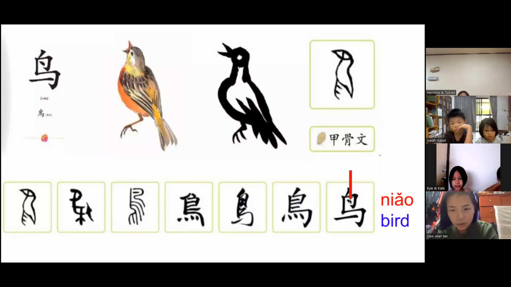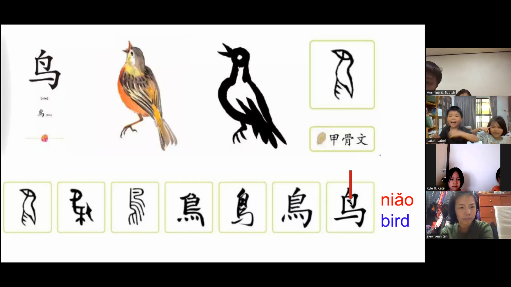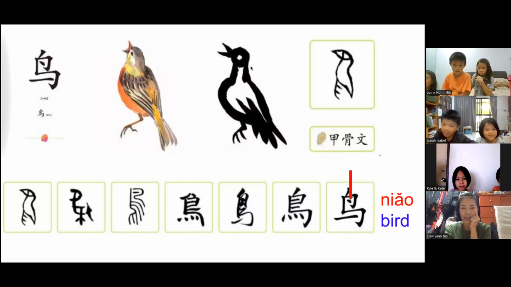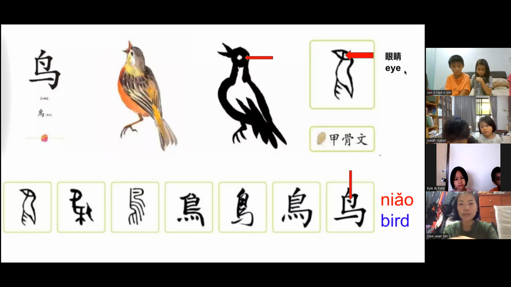Can you tell me what is this red arrow that I pointed at? Which part of the bird is that? The arrow that I pointed with the red color. Eyes. Are you sure? Yes. Oh, very sharp. This part? Another arrow? Eyes also. Alright, so all these are the eyes of the bird. Eyes we call 眼睛 in Chinese, okay, 眼睛.